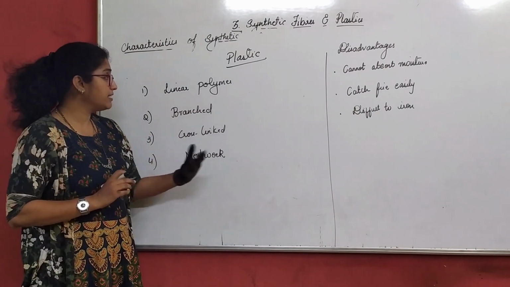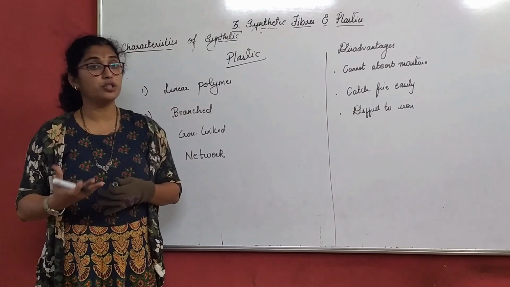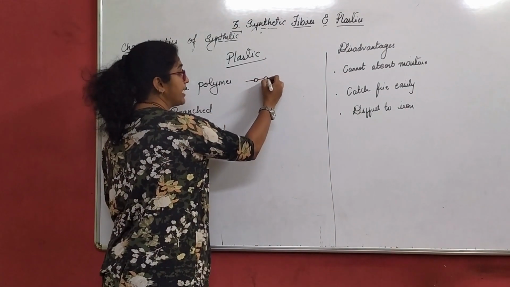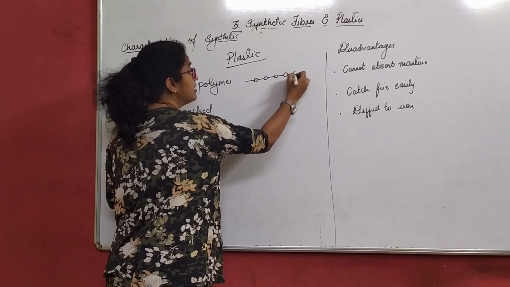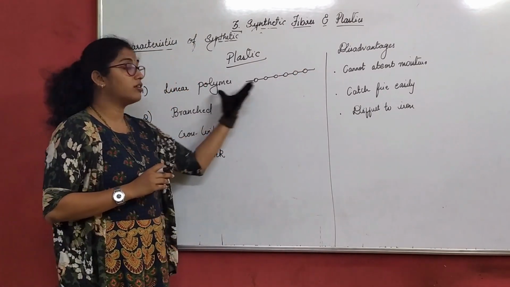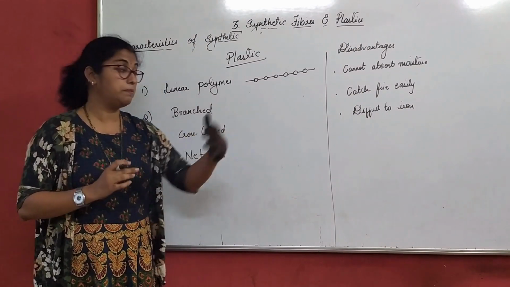Now just look at these names. Now linear. What do you mean by linear? Linear is in a straight line. So if the monomer units are joined in a straight line, it is called a linear polymer in plastic.